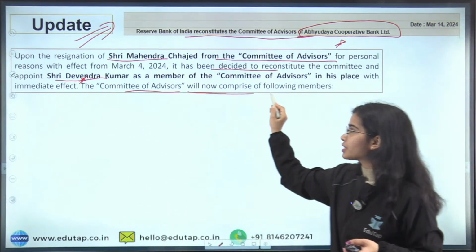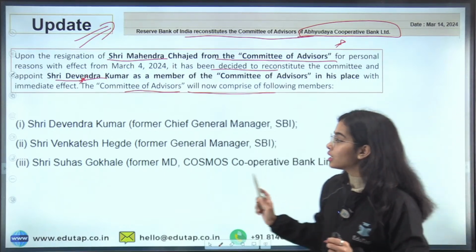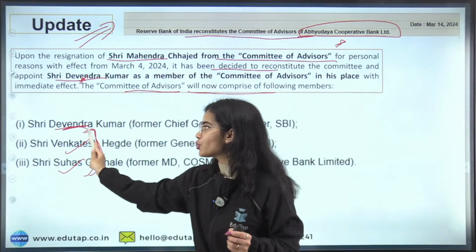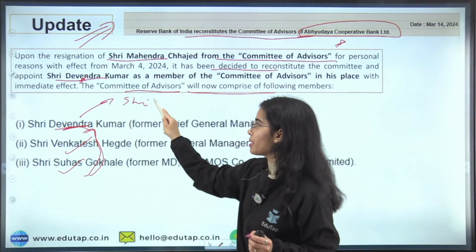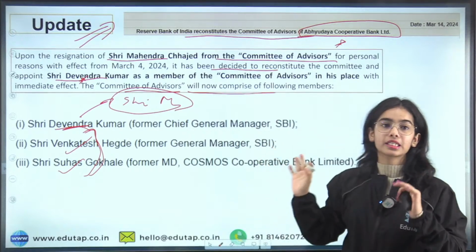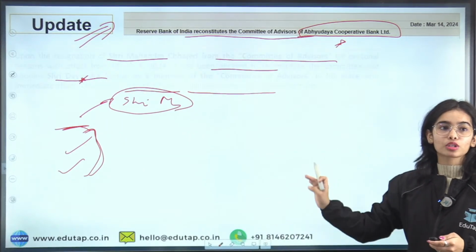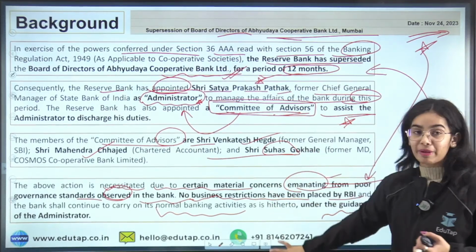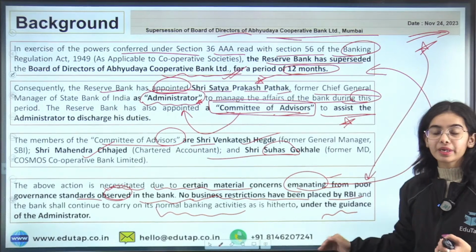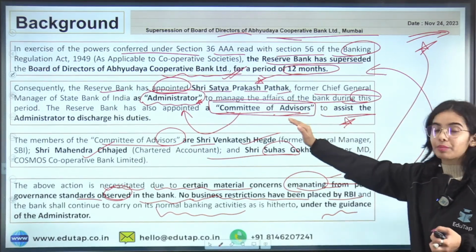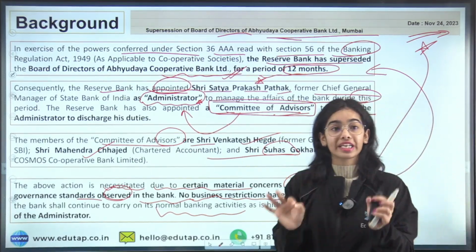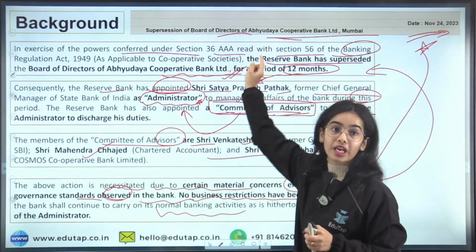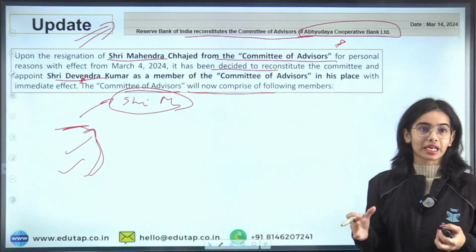So the committee of advisors will now comprise Shri Devendra, Shri Venkatesh and Shri Suhas. These are the older members and this is the new member that has replaced Shri Mahendra. Okay, so this is the update, this is the change that has happened, but you also have to remember what the whole news article is about, what the whole background is, why the supersession happened, who is the administrator, who is the committee of advisors, and that the Reserve Bank of India has the power to supersede the board of directors. That is also shown here. Okay, so remember this is the whole news article.